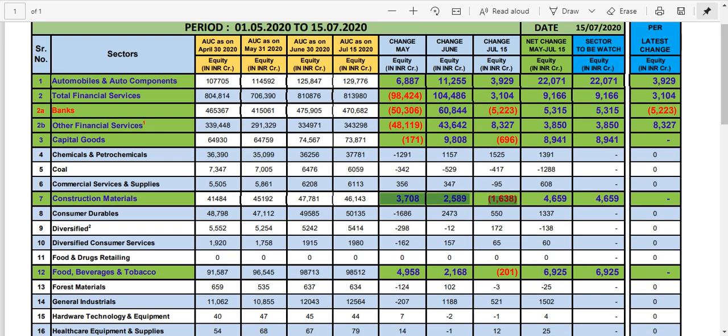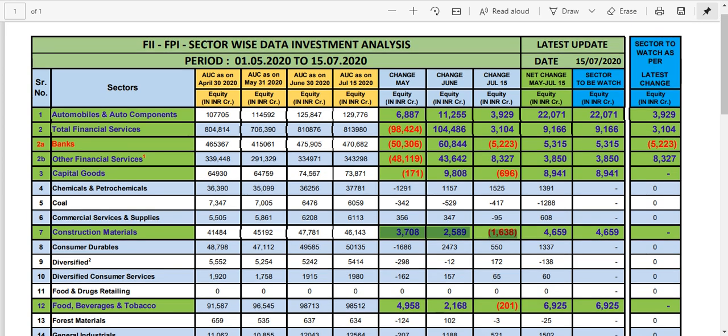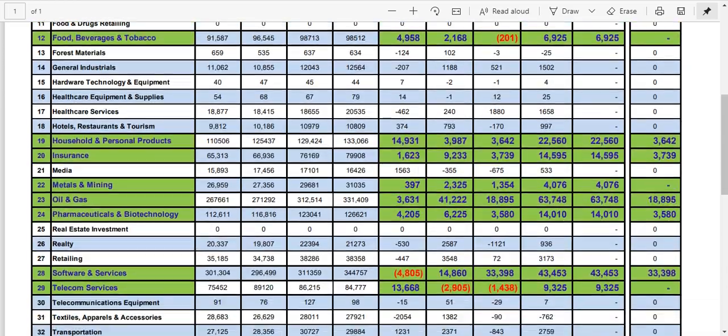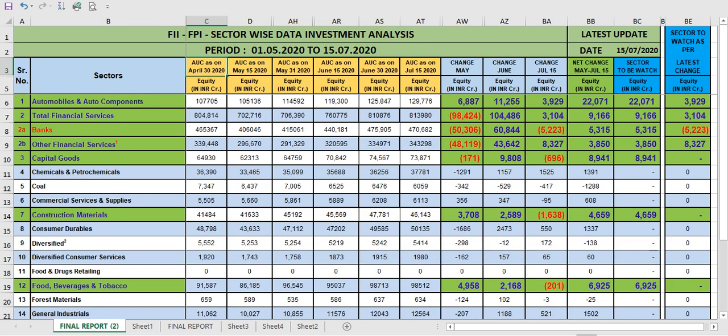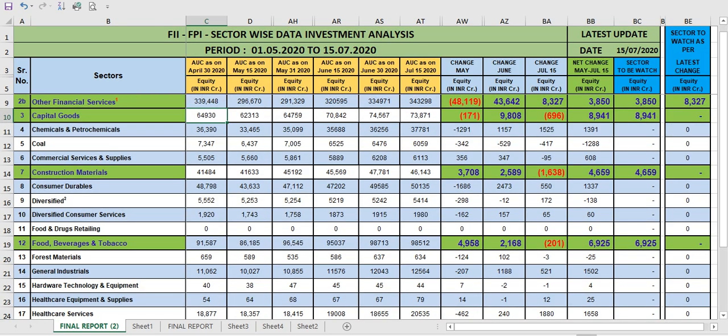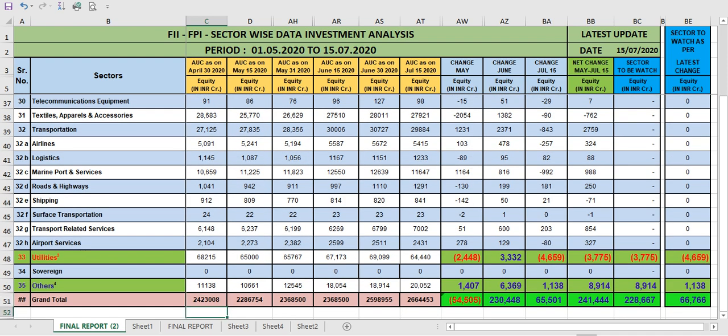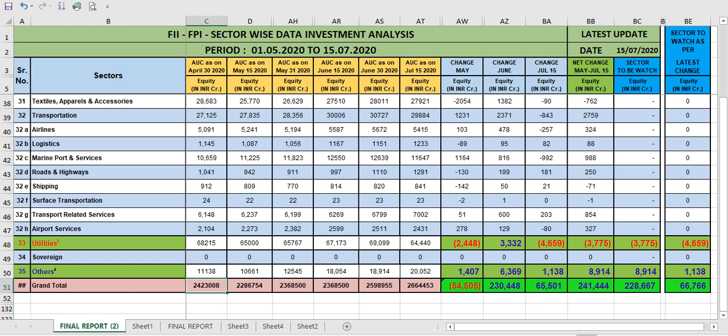As an example, let's understand this first. Suppose, let me go to Excel. Now, on April 30th, they had invested 24 lakh 23,008 crore, and in May the total figure is coming to 22 lakh 86,754 crore.